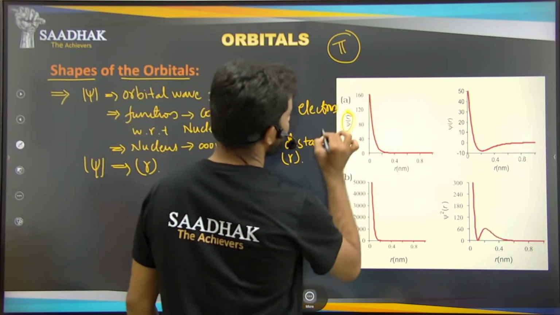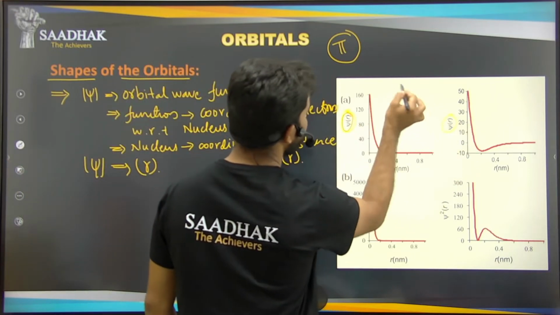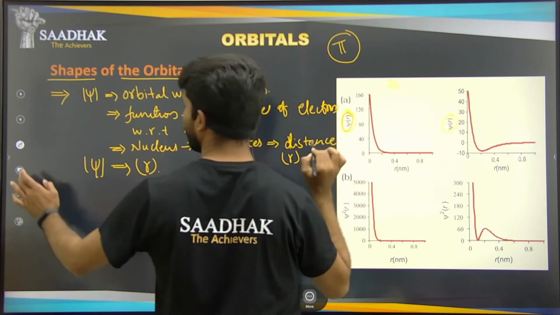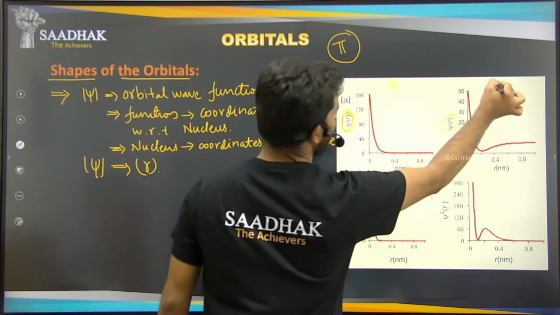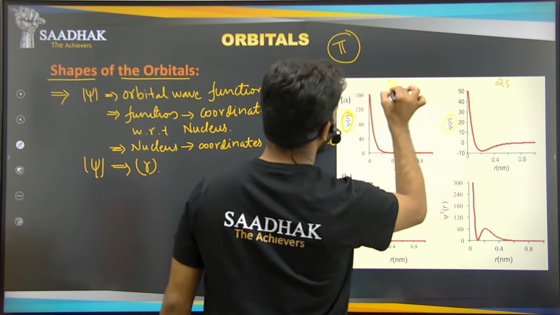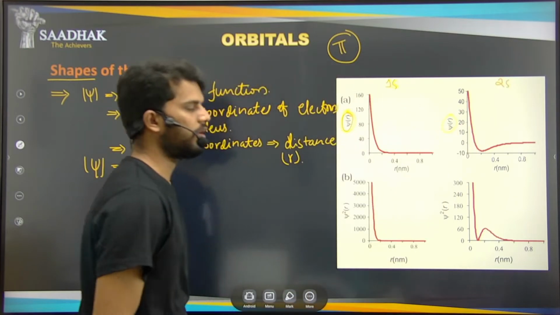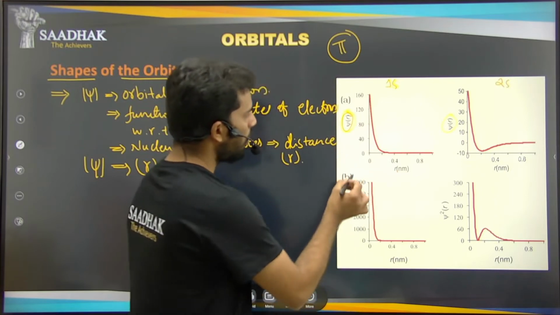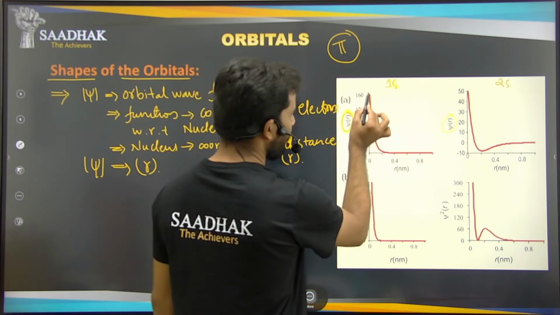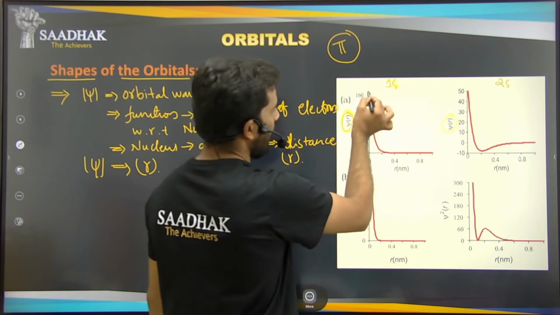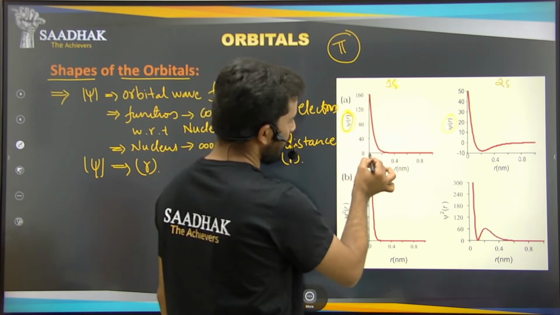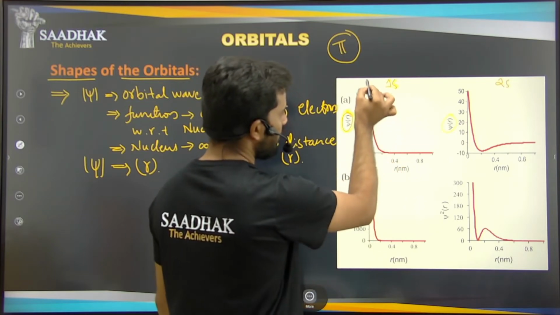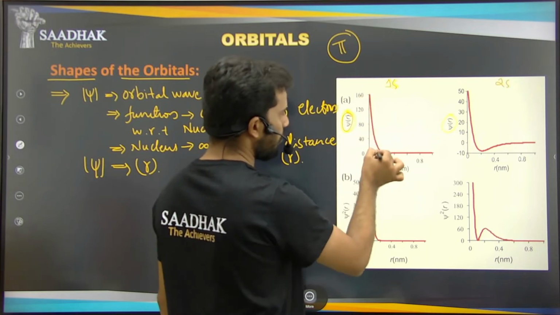So in this psi function and this psi function, this is for the 1s orbital, and this is for the 2s orbital, 1s and the 2s orbital. If you can see, this is the psi value, and this is the distance. So at 0, or at the nucleus, the psi value is maximum, and as it moves a little bit, the psi value is exponentially decreasing.